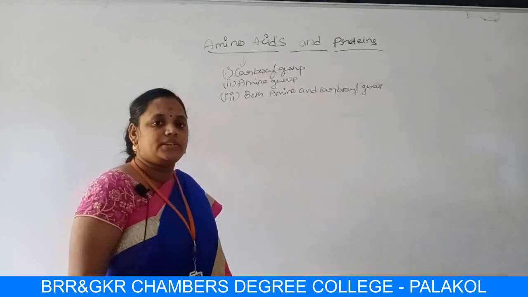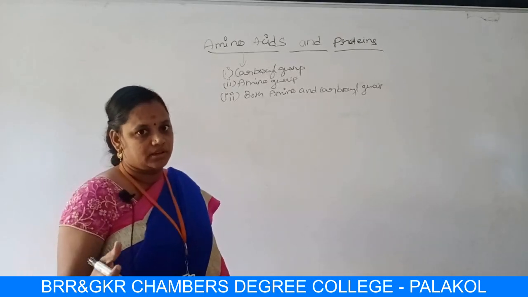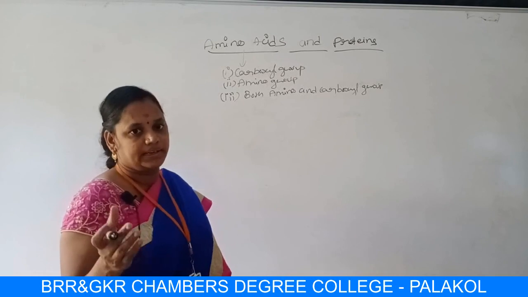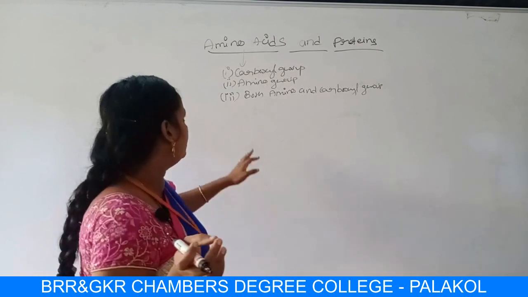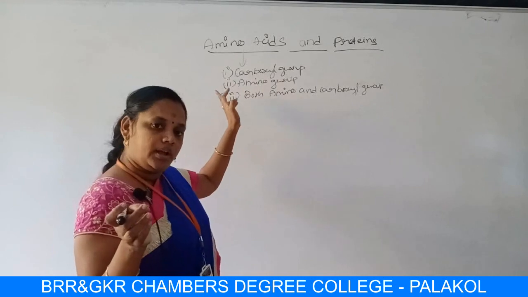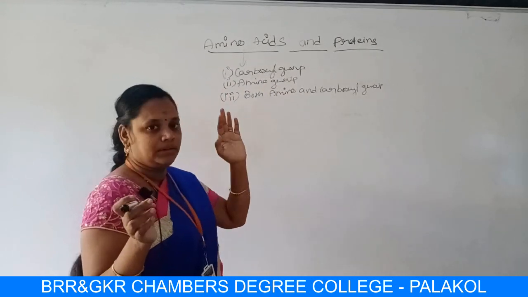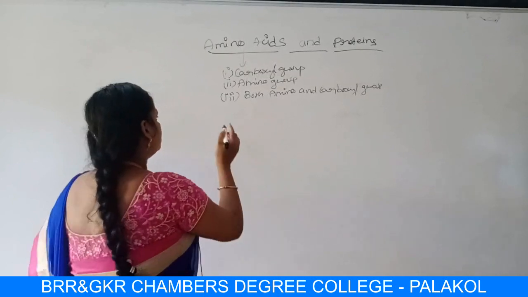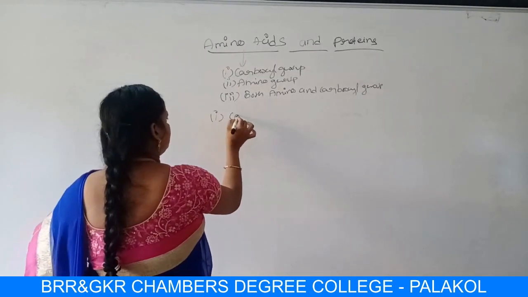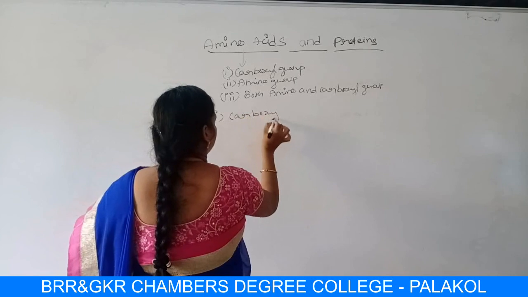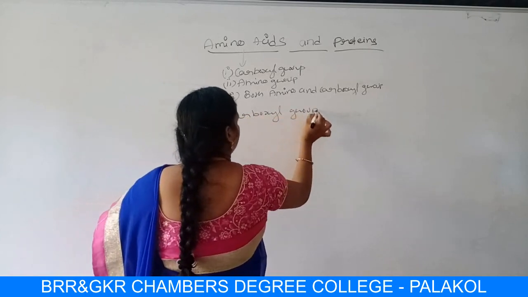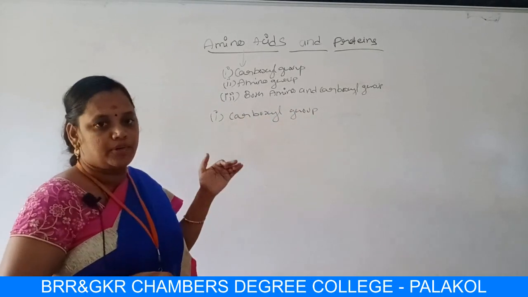So the chemical properties of amino acids are studied under these three headings I have discussed. Let us do the first: the chemical properties due to the carboxyl group.